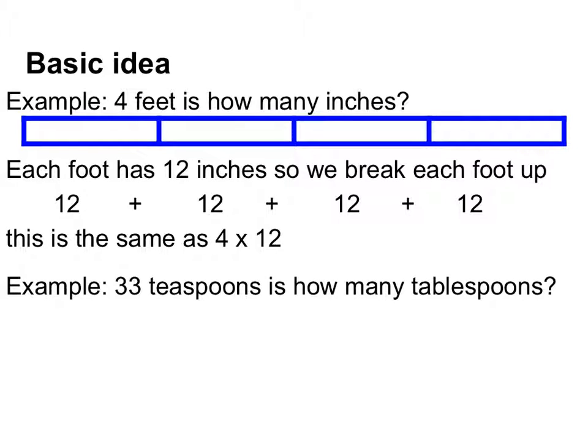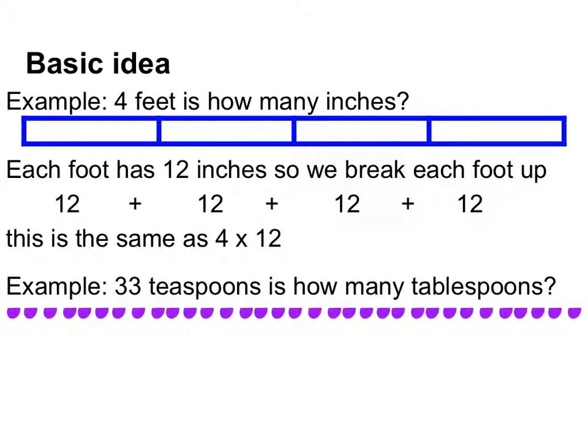Okay, another example. Let's say I have 33 teaspoons and I want to know how many tablespoons. So I'll draw myself a little picture. Here's my 33 teaspoons. If I check my chart, I check my conversion, there are 3 teaspoons per tablespoon. So then what I'm doing is I'm just looking at groups of 3. Here's a tablespoon, here's a tablespoon, here's a tablespoon, right?